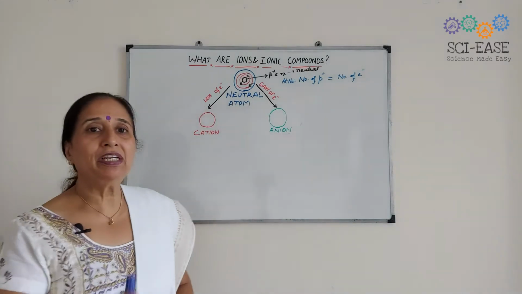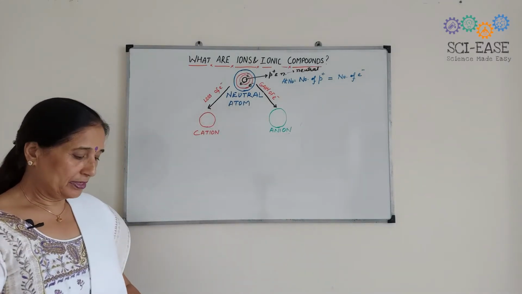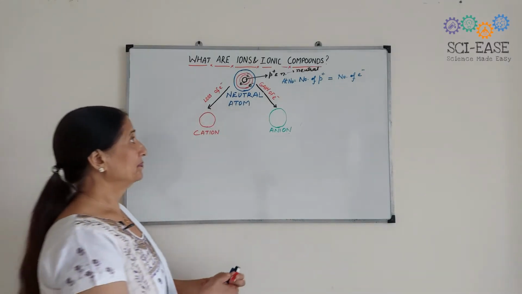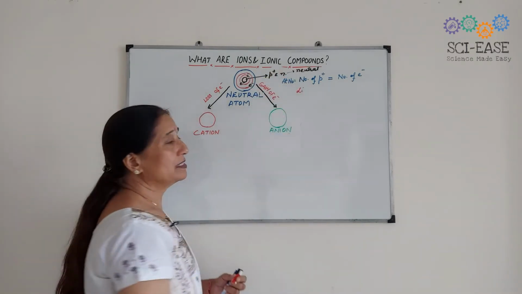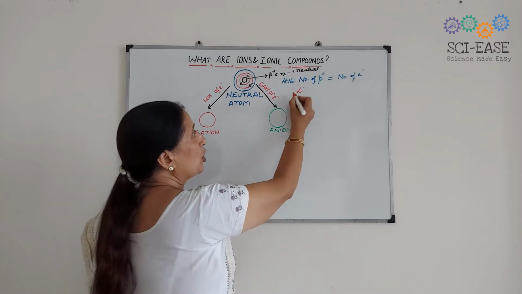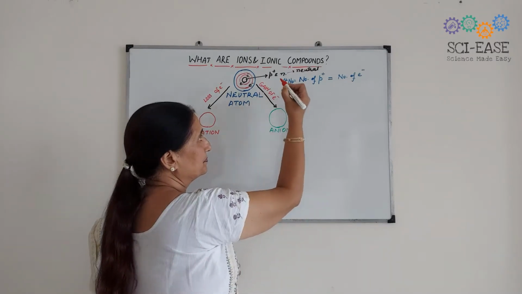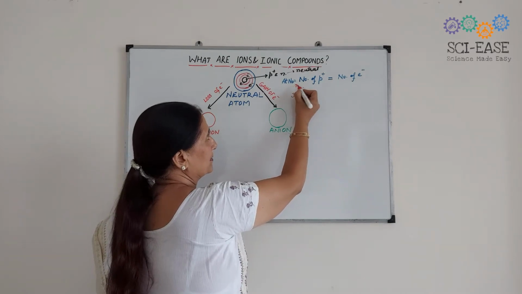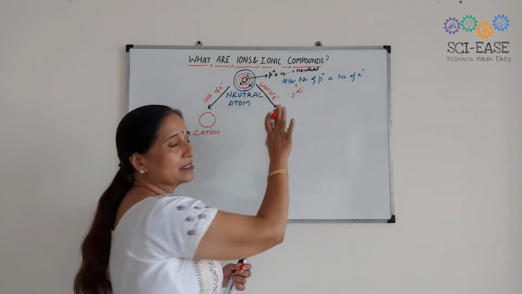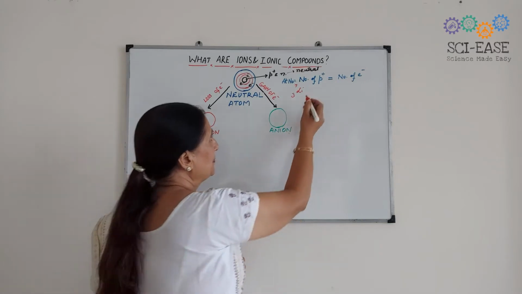Now, we will take the case of lithium. This is lithium. It is atomic number 3 and atomic mass 7. Here we will only consider this atomic number.